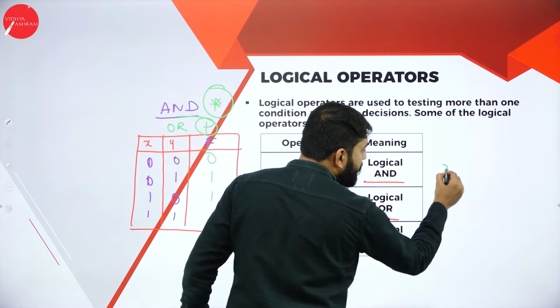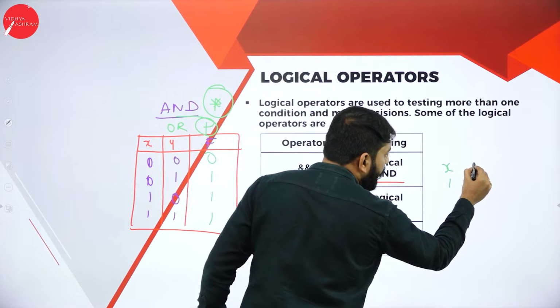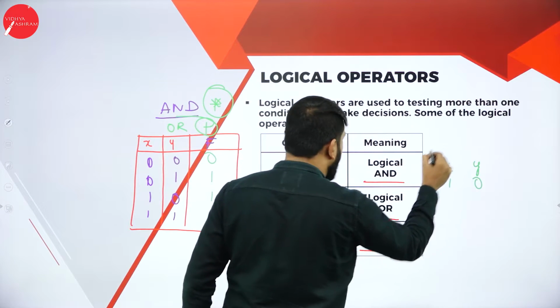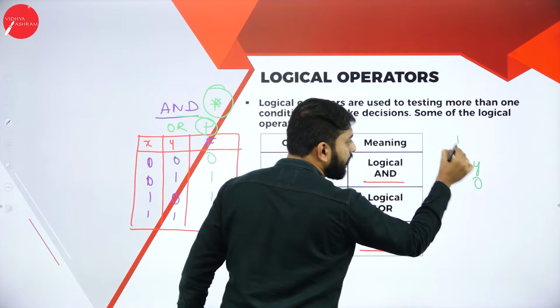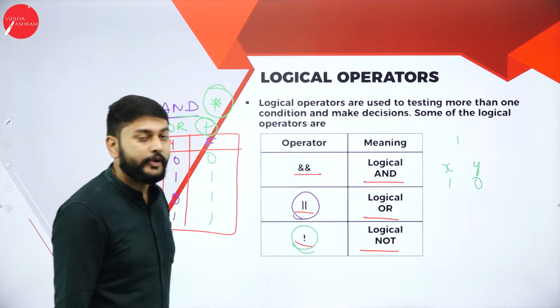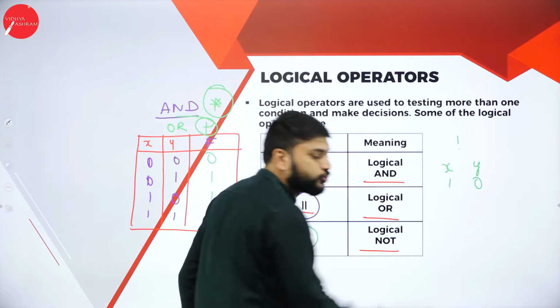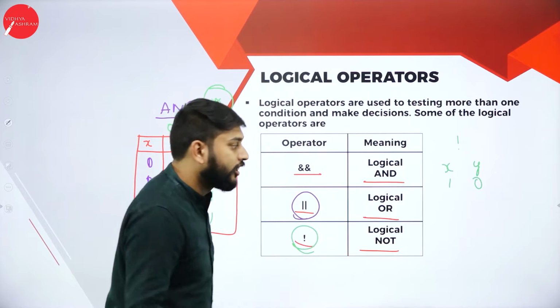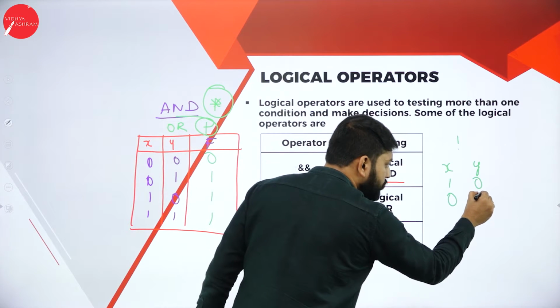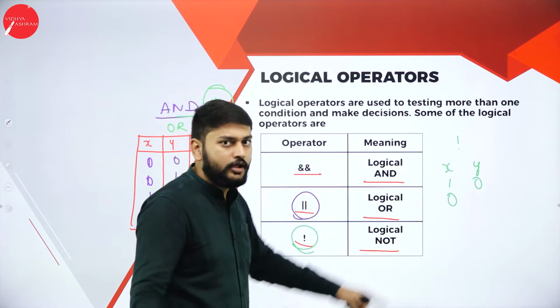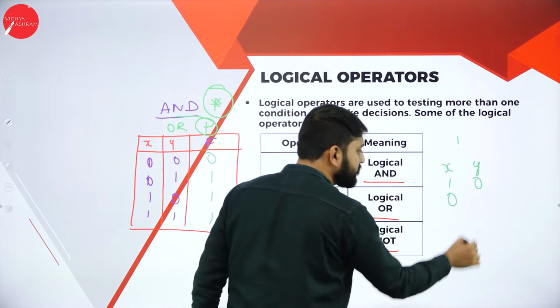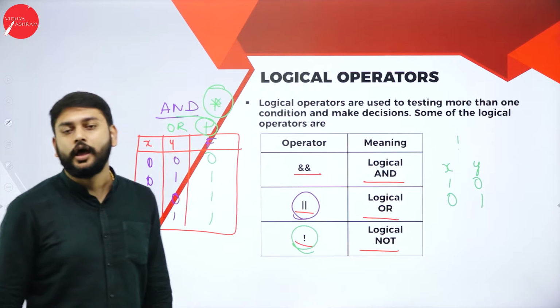Listen to me carefully. Suppose if my input is 1, my output should be 0 if I am using this NOT operator. If my input is 0, my output is 1.